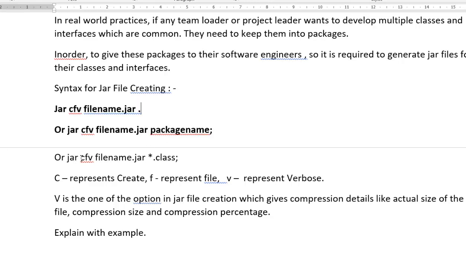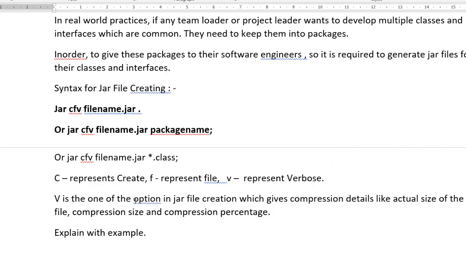Similarly, jar cfv file name dot jar star dot class means all classes, right? Here c represents create, f represents file, and v represents verbose.